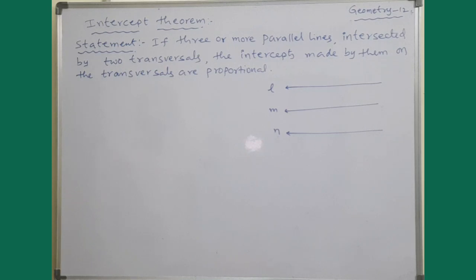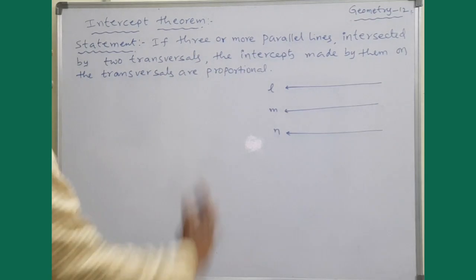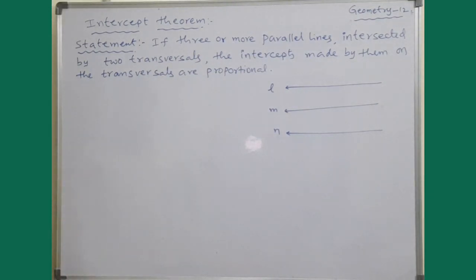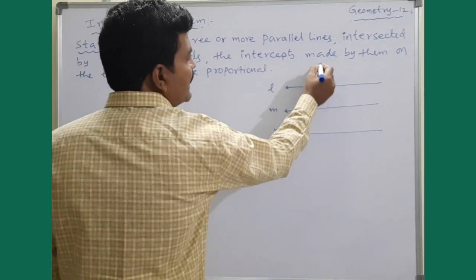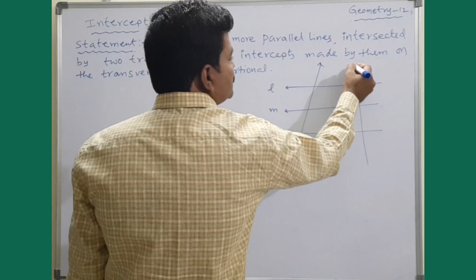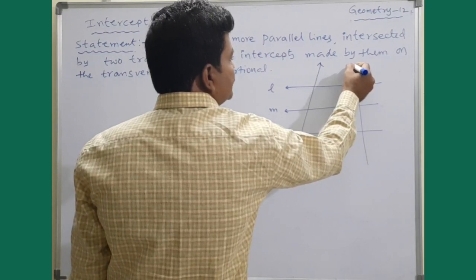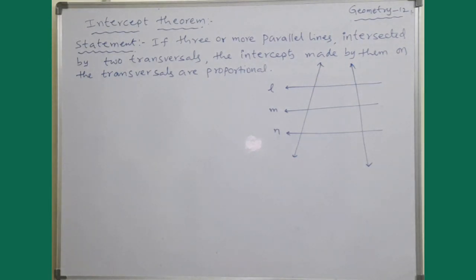Intersected by two transversals. Let it be one transversal line and one more transversal line. These are the two transversals.